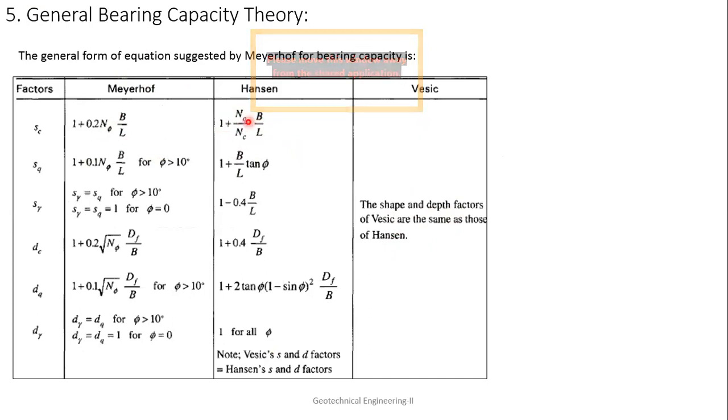So if you see all these factors, C, S and D, shape and depth, they are the same between Hansen and Vesic, so there will be not much difference. SQ is 1 plus 0.1 N phi B by L for phi greater than 10 degrees, and S gamma equals SQ for phi greater than 10 degrees.